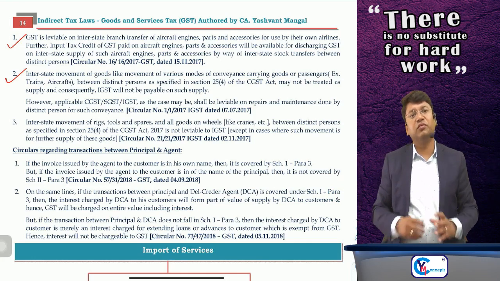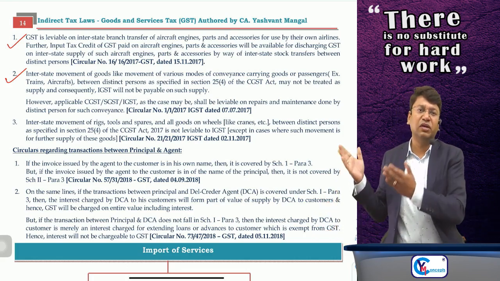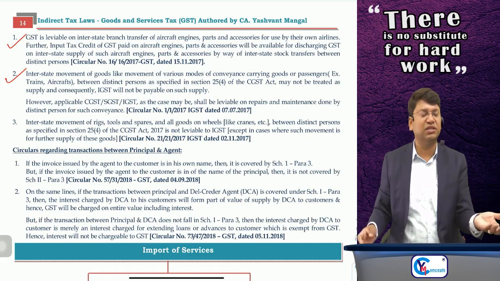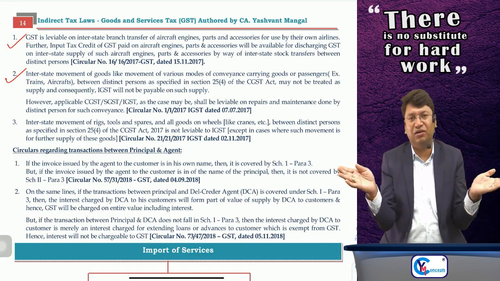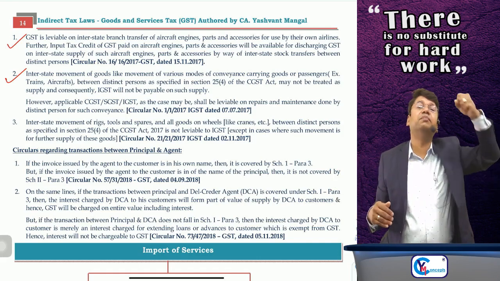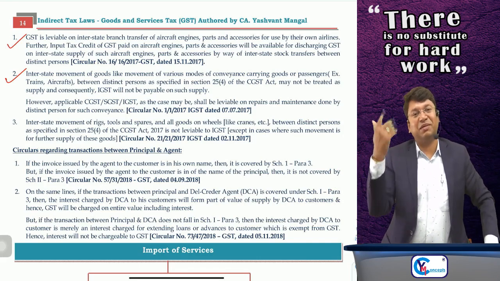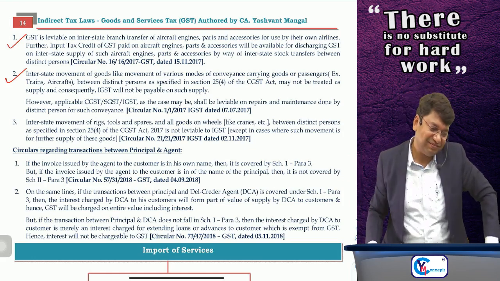No. So the mode of conveyance, whatever you are using for transporting the goods or passengers from one distinct person to another distinct person, is not supplied at all. But yes, suppose the truck was sent from Mumbai to Delhi and permanently sent to Delhi only, the truck also, then the truck will be supplied from Mumbai to Delhi branch.